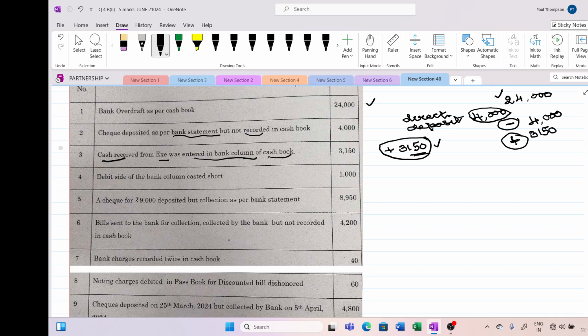Next one is debit side. Debit side of bank column costed short. People got a lot of confusion about all these things. You should be very, very particular about your cash book and you should know the cash book thoroughly. Then this bank reconciliation is not at all a problem. See here, your cash book will be like this. All the receipts are entered on this debit side. All the payments are entered on the credit side.